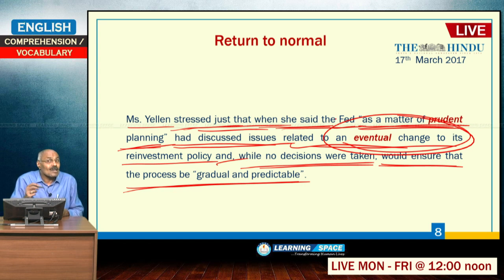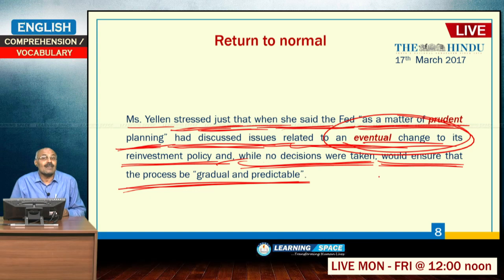We talked about normalizing the balance sheet in a calibrated way, in a predictable way, and in fact Ms. Yellen stressed just that. She also reiterated that way only, right.